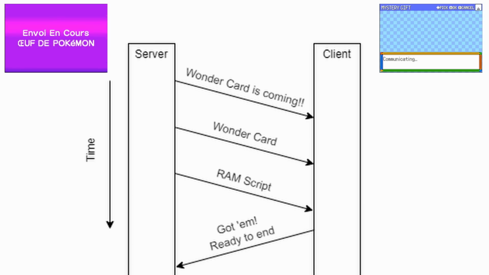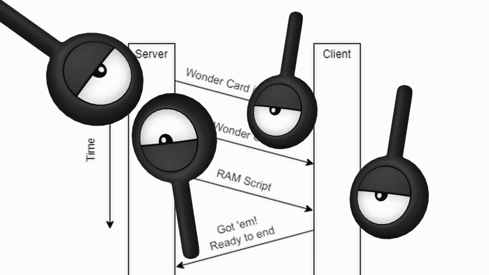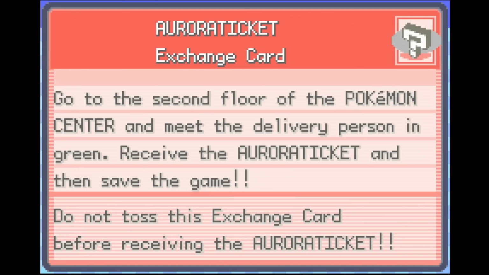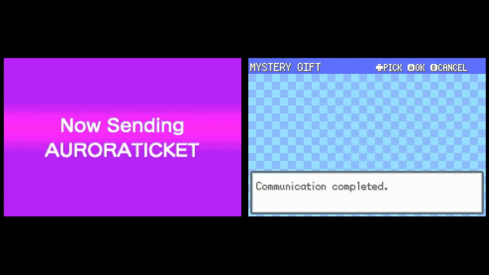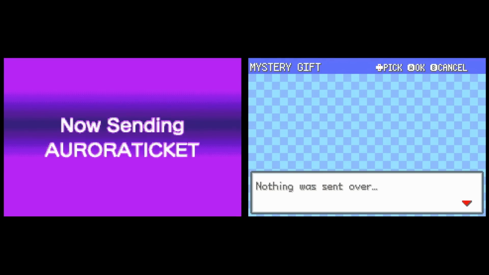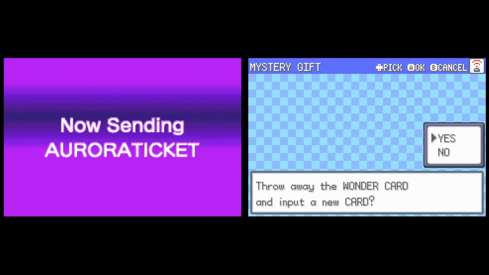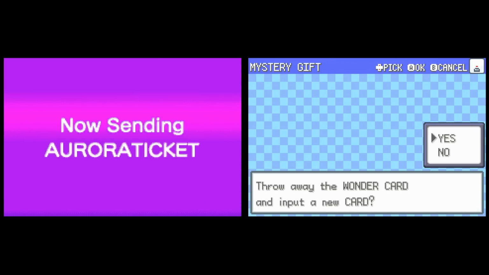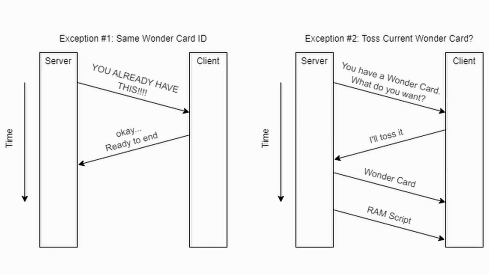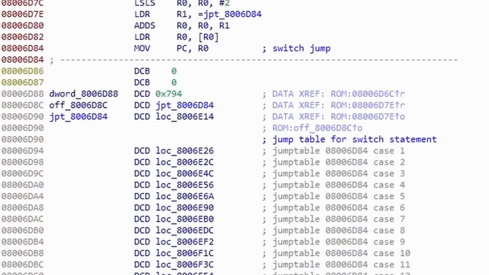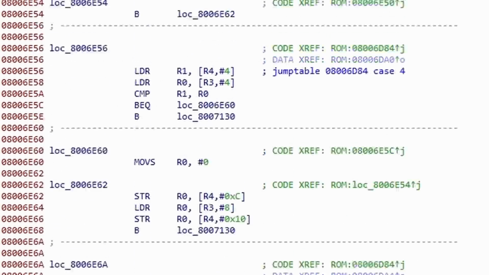That is basically it for the communication between the server and the client, but there are some exceptions that can happen here. First of all, if the client already has the exact same Wonder Card it is about to receive, then it is not sent and the server lets the client know that they already have this Wonder Card. Second, if the client has a different Wonder Card, then the server will ask the client if they would like to toss the current one for the new one. Those are the two exceptions that can happen here. Currently we're only looking at images of this, because the assembly code will not make sense right now and will take too long to explain.